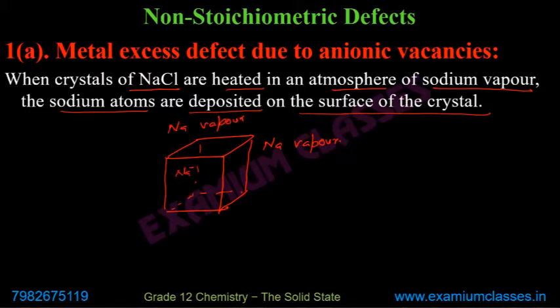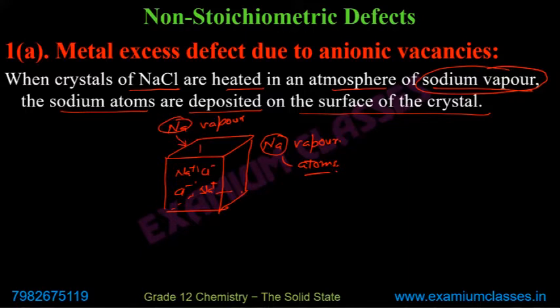Here you have Na plus, Cl minus, Cl minus, Na plus, like this. And it is heated in an atmosphere of sodium vapor. Then what happens? These sodium atoms, remember in sodium vapor, these are metal atoms, not ions. These atoms get stuck to the surface.